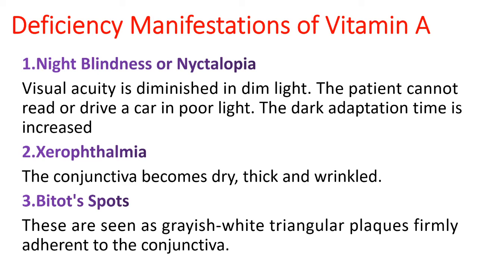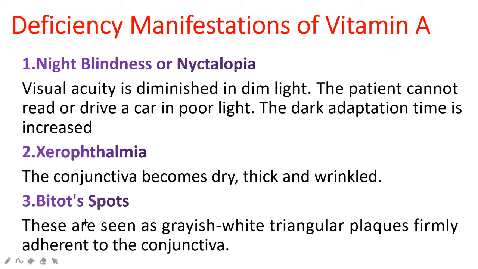Xerophthalmia means dry eyes. If the condition prolongs for a longer time, it may lead to keratinization and ulceration of the cornea. And if untreated, the cornea becomes totally opaque, resulting in permanent loss of vision, that is blindness. That condition is called Keratomalacia.